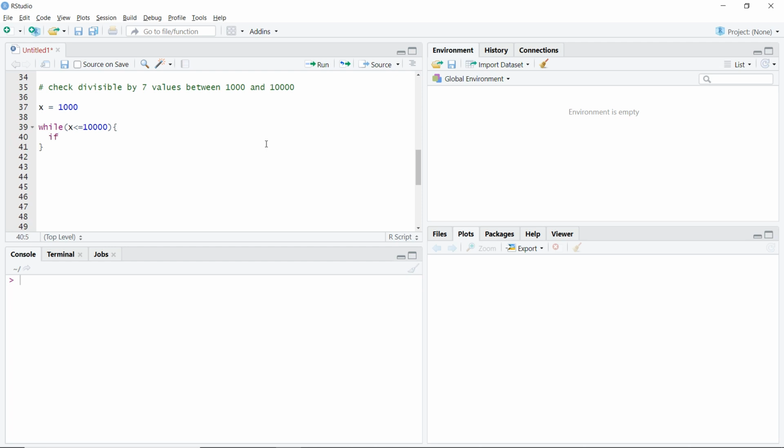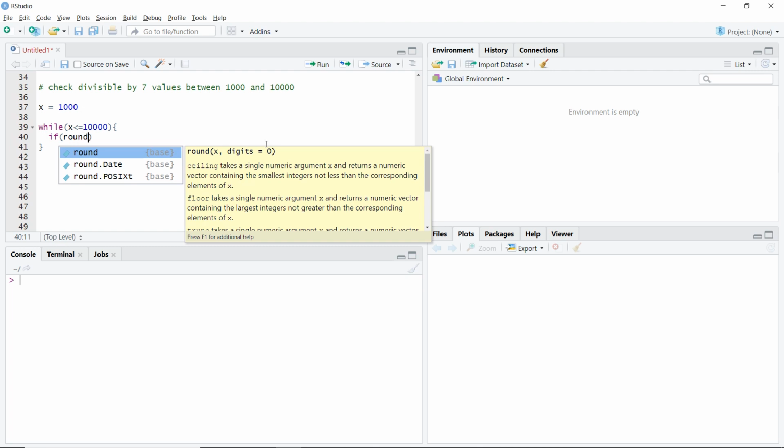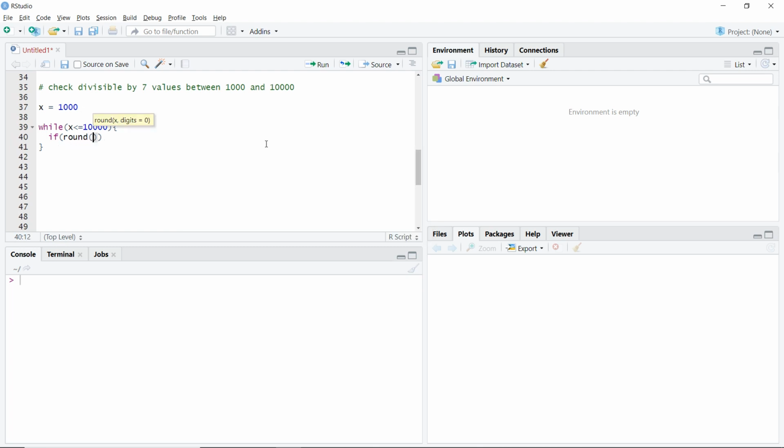So we'll say if my round value, that would be x, comma 0, if this is equal to, sorry, not x comma 0, it should be x divided by 7, right? Round of x divided by 7 comma 0 is equal to my x divided by 7, then